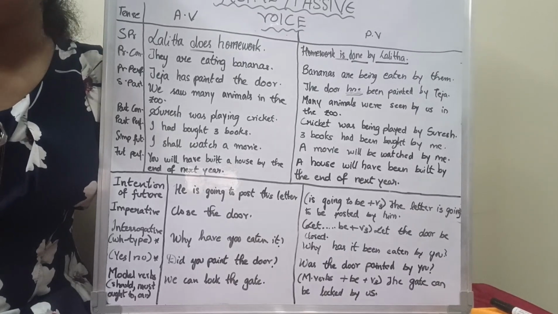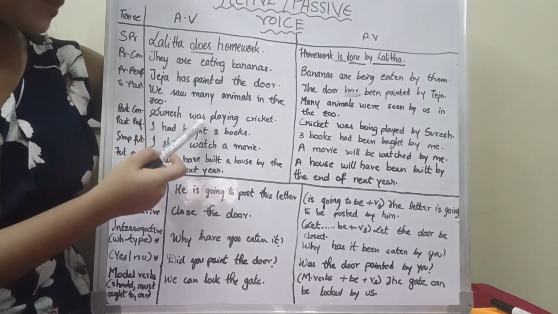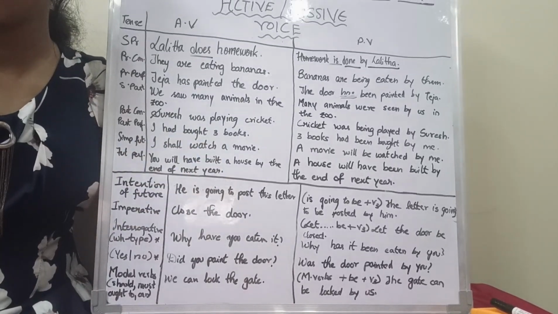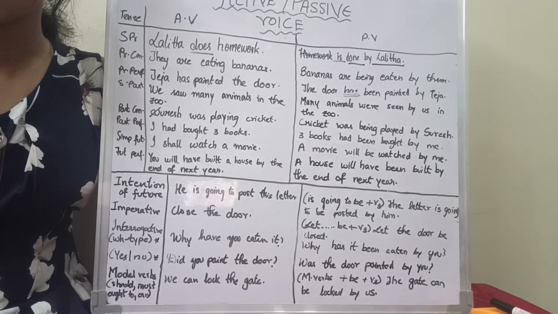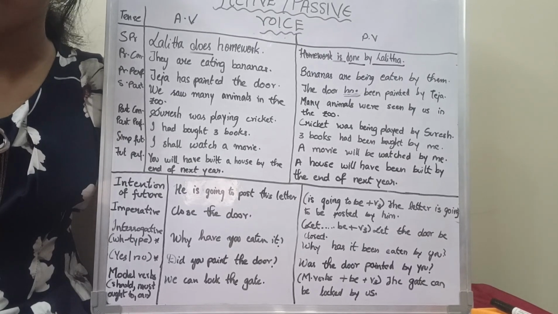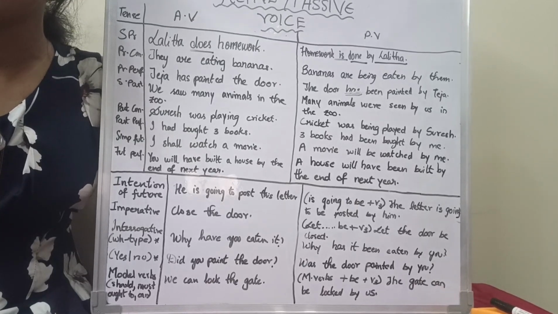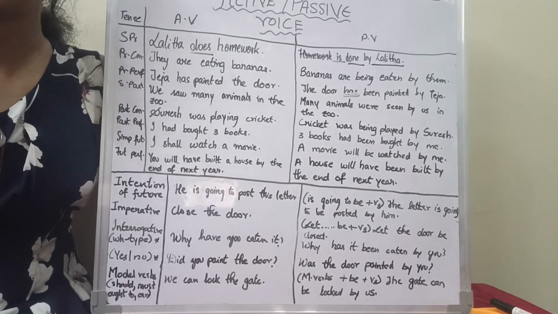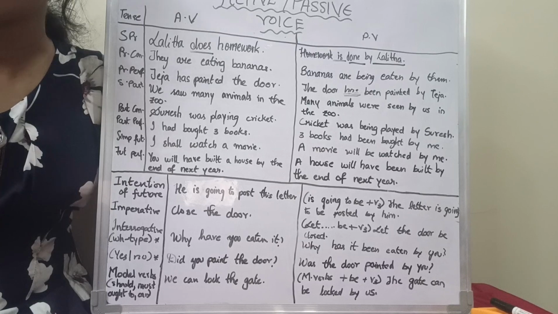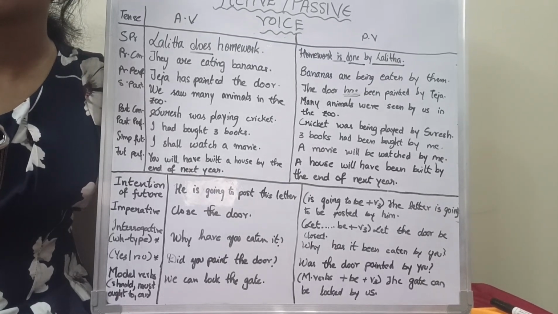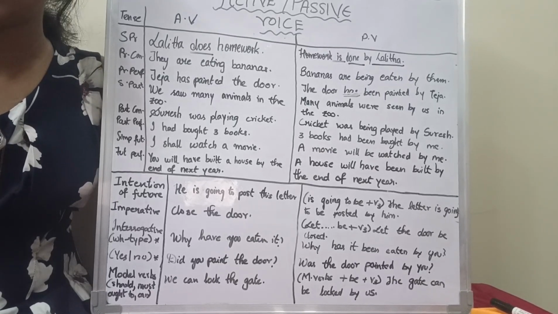Now, past continuous. The sentence is in past continuous. Suresh was playing cricket. Then the passive voice of that will be cricket was being played by Suresh. Because the formula to convert an active voice past continuous sentence into passive voice will be was or were plus being plus V3. Next, the past perfect sentence here is I had bought 3 books. The formula is, as I said, had plus been plus V3. So 3 books had been bought by me.